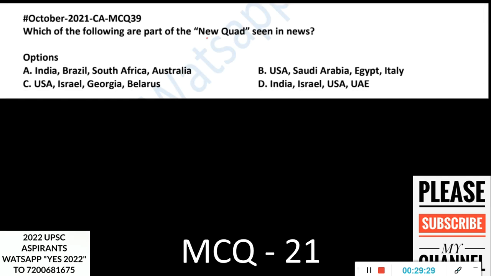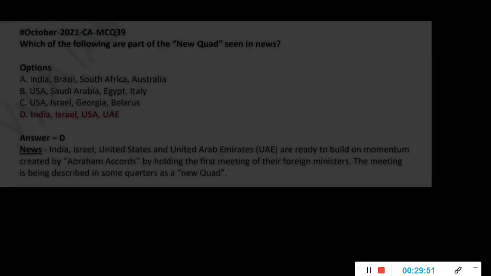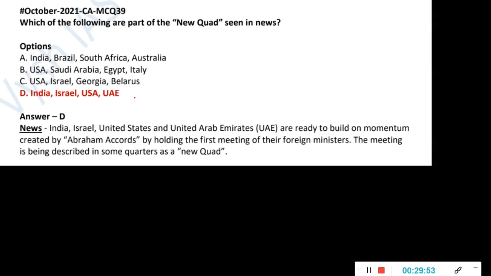Which of the following are part of the new Quad? Okay, this was in news recently. Quad grouping, you know, is already there for many years. So a new Quad is formed. So which are the 4 countries which are part of the new Quad? India, Brazil, South Africa, Australia; USA, Israel, Georgia, Belarus; USA, Saudi Arabia, Egypt, and Italy; India, Israel, USA, and UAE. So which one is the new Quad? It is India, Israel, USA, and UAE.